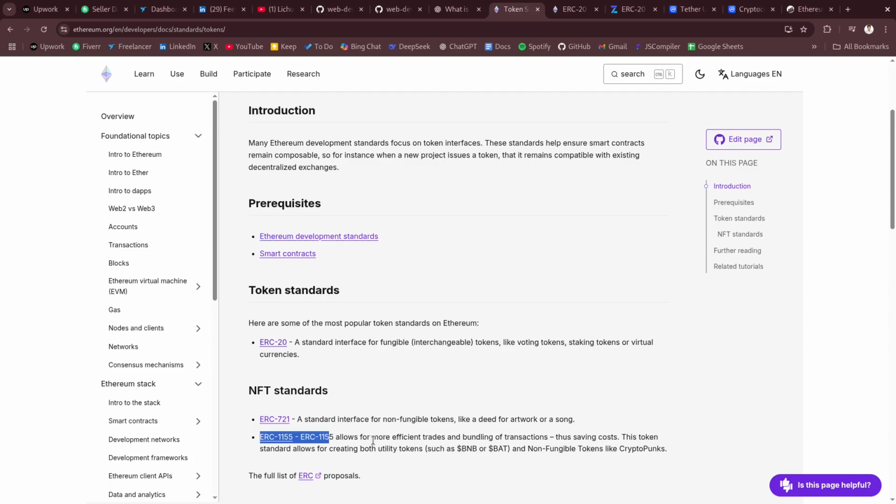Another standard is 1155. ERC20 is fungible, ERC721 is non-fungible. What fungible means is that you can interchange a token with another token. It is not unique. In contrast, a non-fungible token is totally unique.